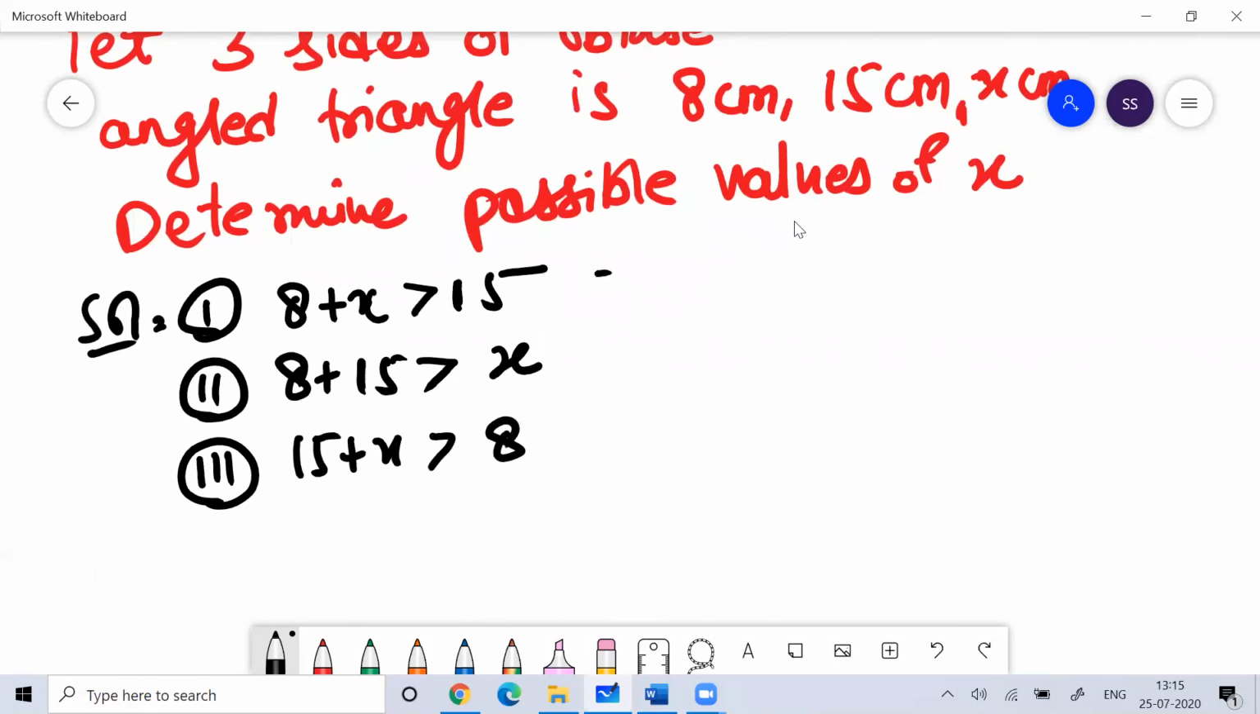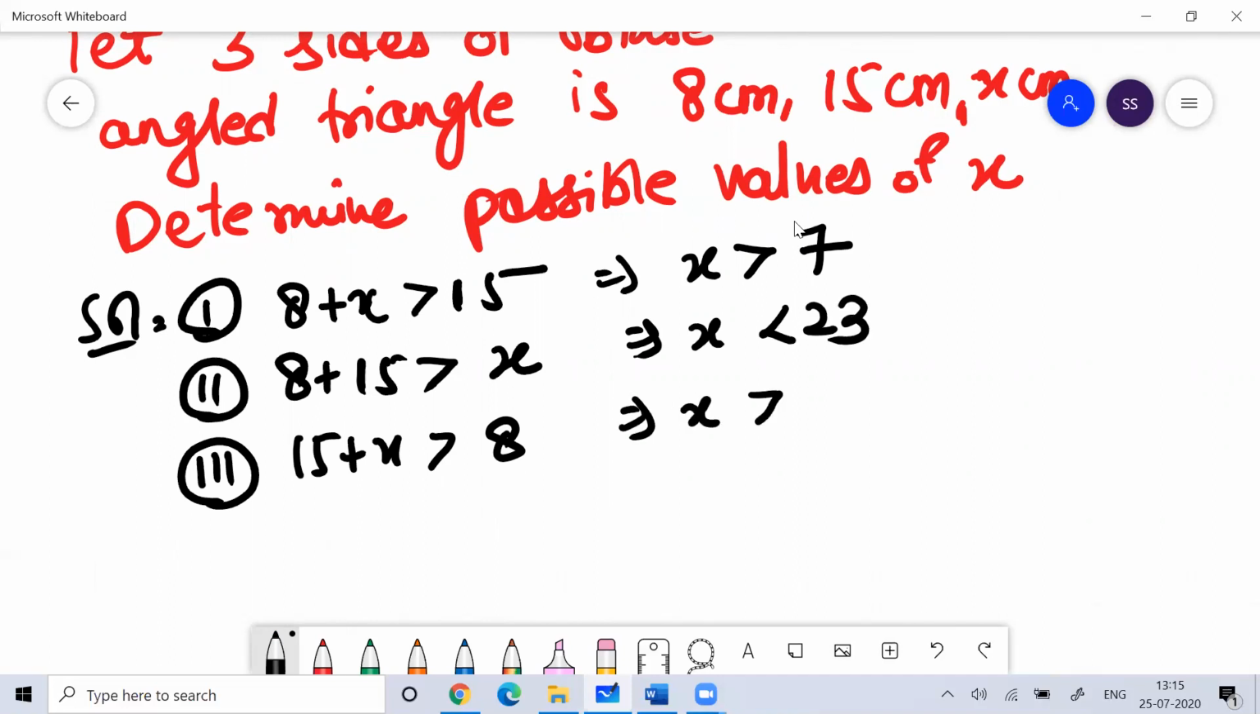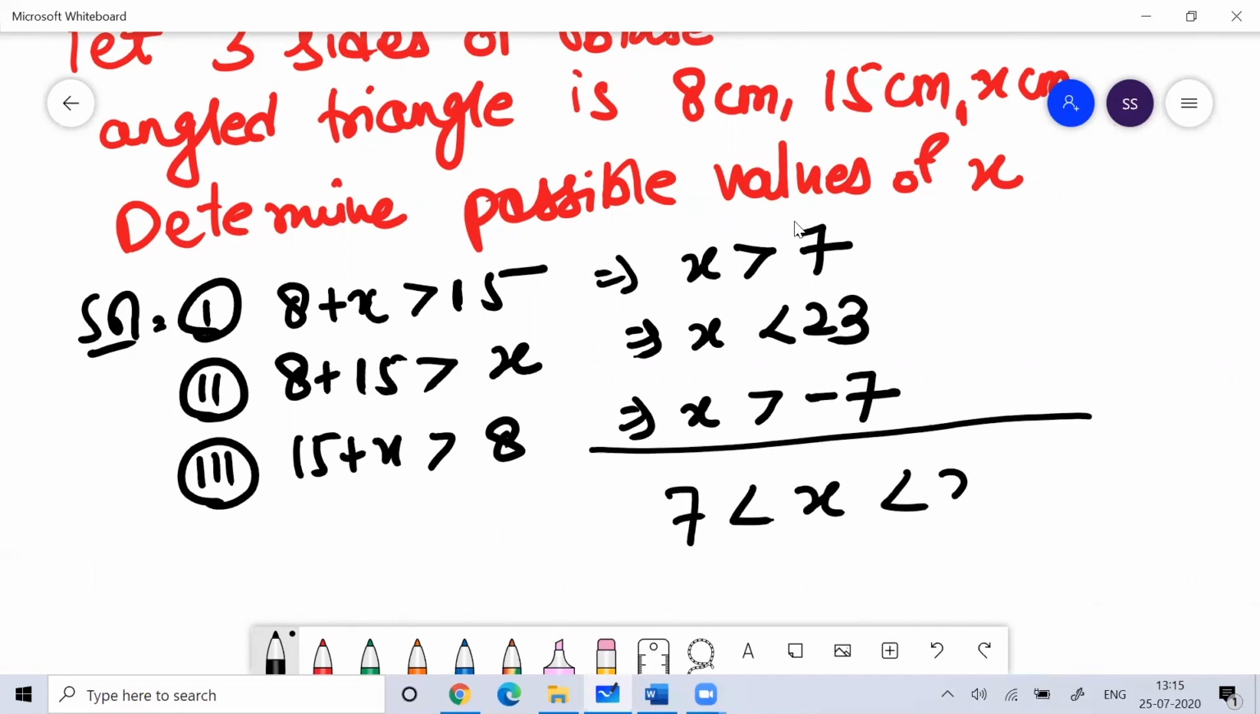Now this will give you x is greater than 7. Here x is less than 23. Here x is greater than -7. So if I use all three of them together, I can say that the value of x is between 7 and 23. So x is more than 7 but less than 23. These are the possible values of x.